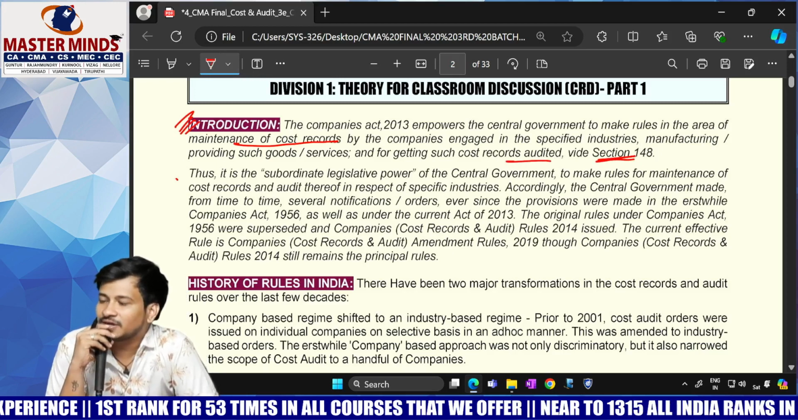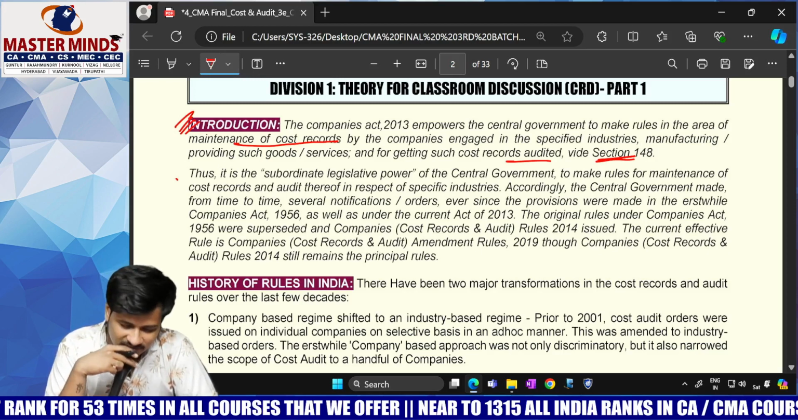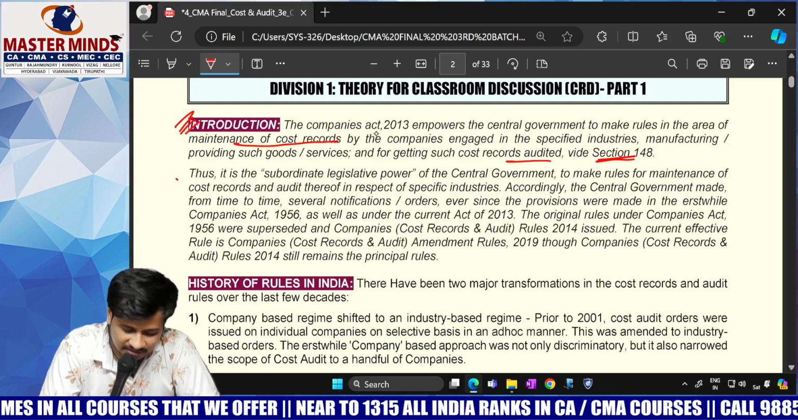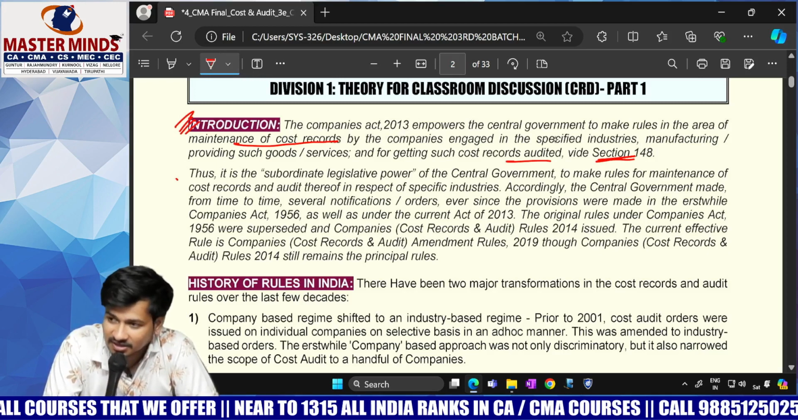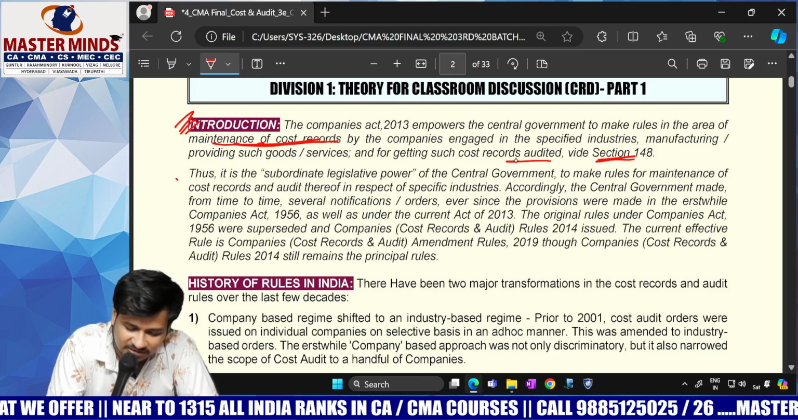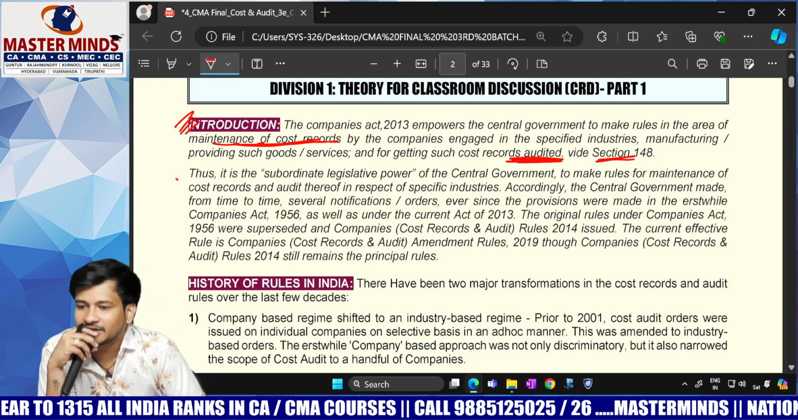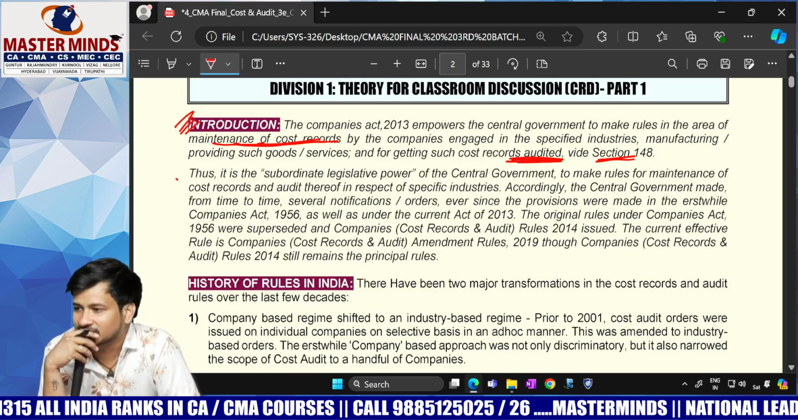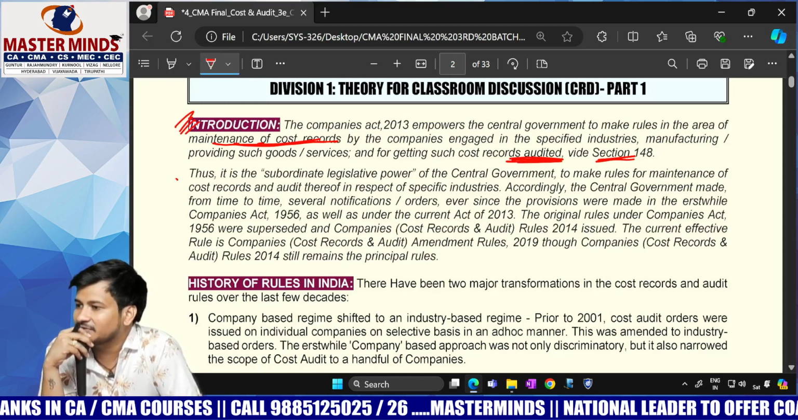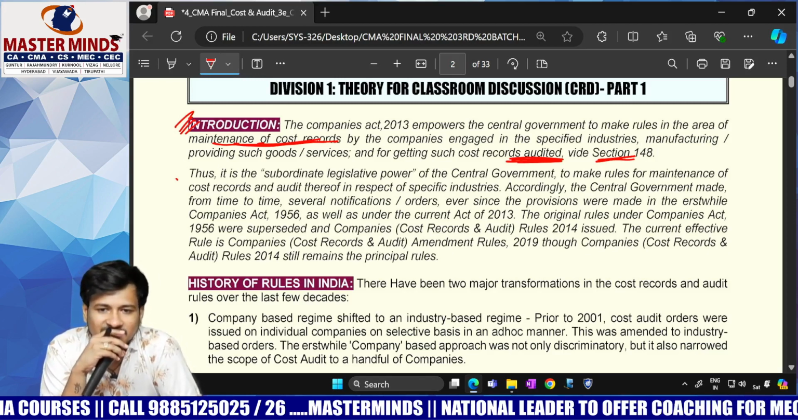In section 148, do you remember what subsection 1 is? Maintenance of cost records. What is subsection 2? So section 148 of the Companies Act 2013 empowers the central government to make rules with respect to maintenance of cost records and audit. So these rules relate purely to the maintenance of cost records and cost audit. Clear, everybody?